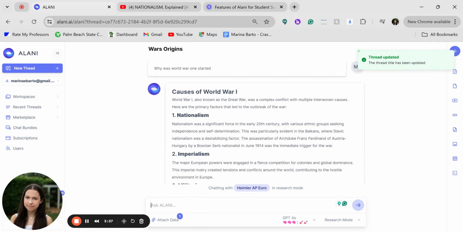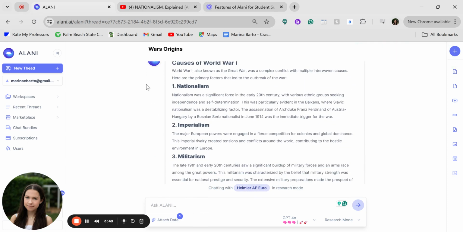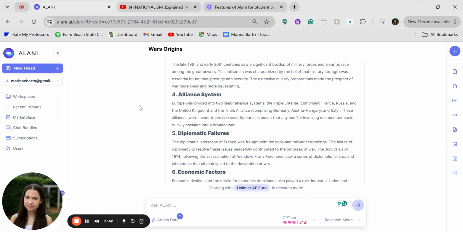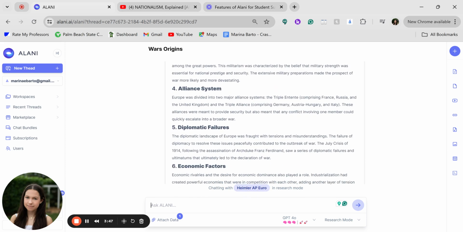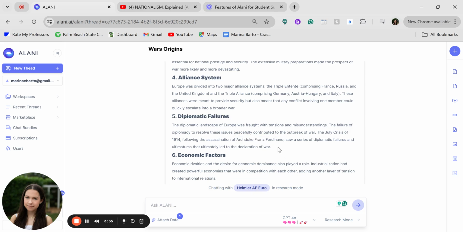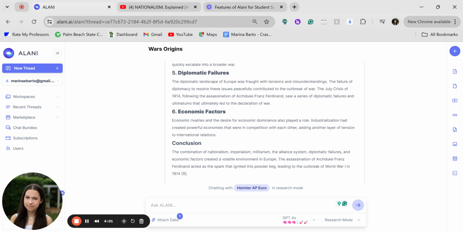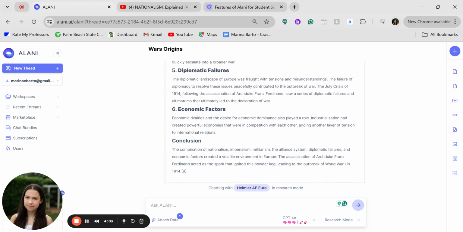You can use these long-term causes like nationalism, imperialism, militarism, and alliance as a long-term cause, right? Then these diplomatic failures like the assassination of Archduke Franz Ferdinand, that would be a short-term cause. And you can split those up into 2 paragraphs, right? And it gives you a little conclusion of why World War I was started. Now, your conclusion in your research paper would include the causes and effects, right?